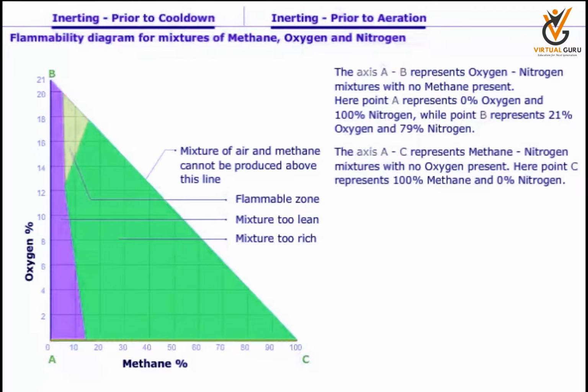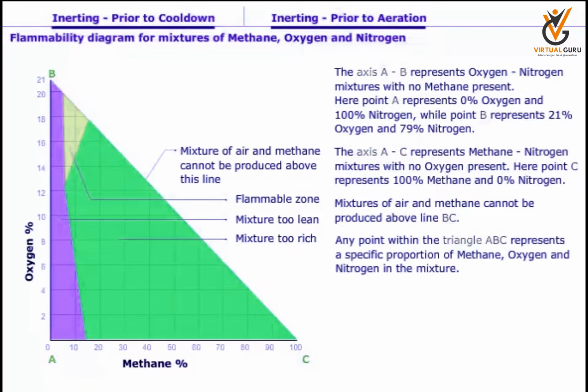The axis AC represents methane-nitrogen mixtures with no oxygen present. Here, point C represents 100% methane and 0% nitrogen. Mixtures of air and methane cannot be produced above line BC. Any point within the triangle ABC represents a specific proportion of methane, oxygen and nitrogen in the mixture.